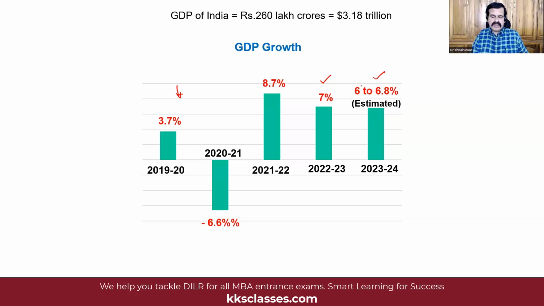So 6.8% is slightly ambitious looking at how things are, but then we should be happy anyway with anything more than 6% because generally across the world, the growth rates of all the developed and developing economies, a majority of them have slowed down, including China. The World Bank calls the Indian economy as one of the beacons of hope for the future, because we are looking at a 6+ growth rate hopefully in the coming financial year.